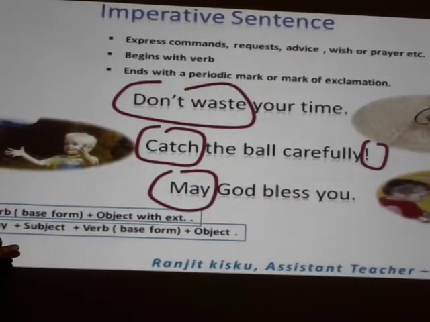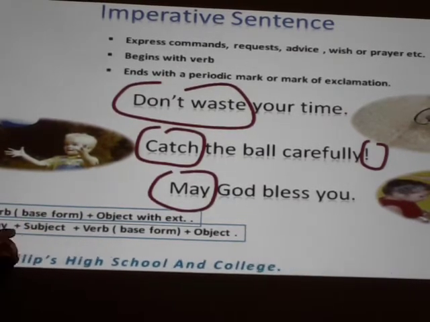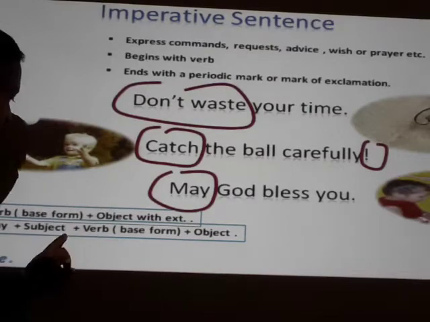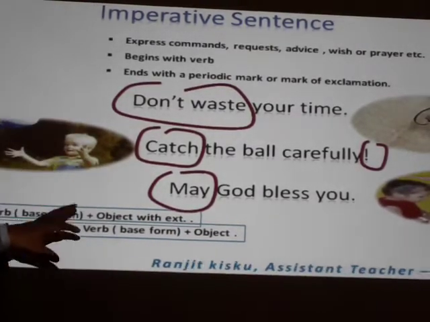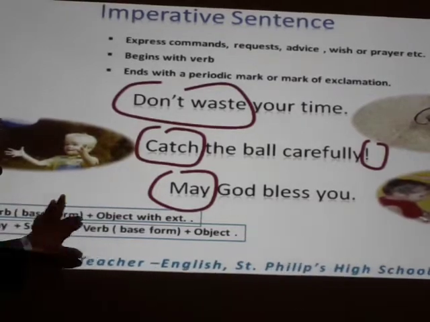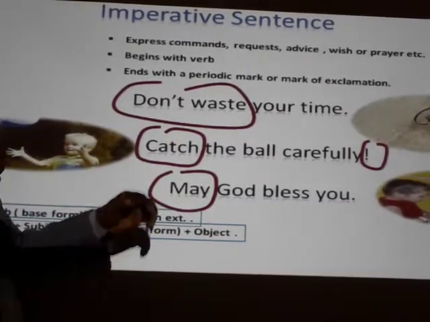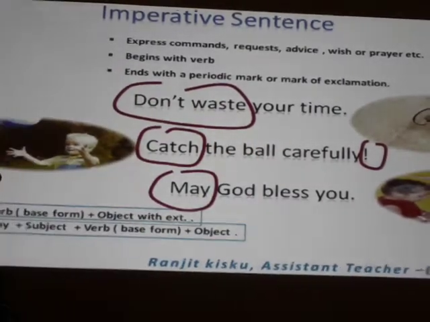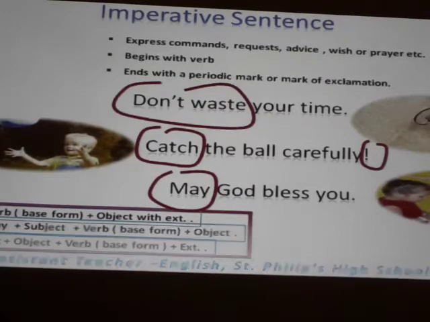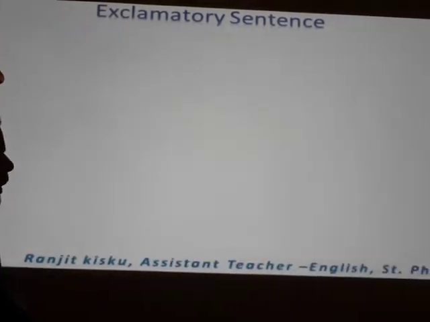Now, there is another structure of imperative sentences: may plus subject plus verb, base form plus object. So, dear learners, we use two types of structures to represent imperative sentences, to represent our command, request, advice or wishes.